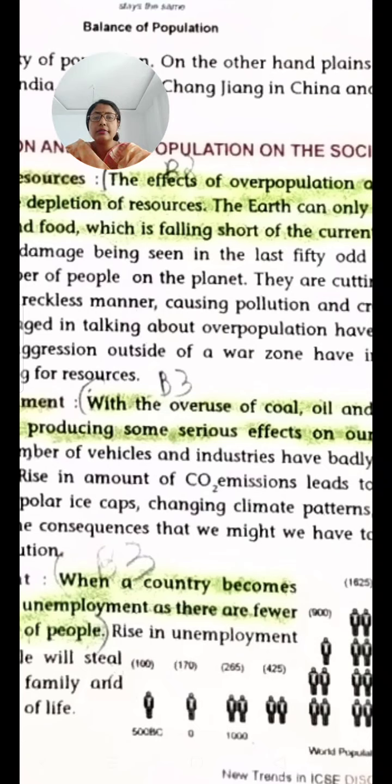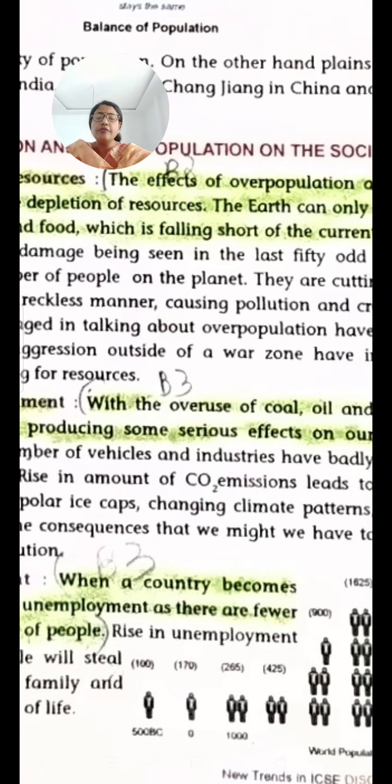Because the ice caps are melting, and that melted water is raising the level of the sea. That in fact may drown many of the small islands around, and this is the effect of environmental pollution when too much population is there in the world.